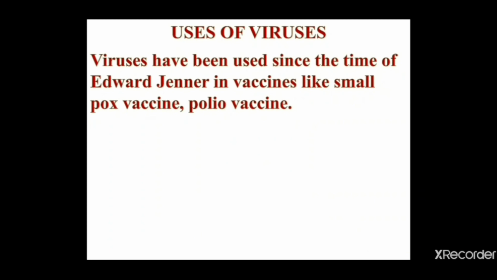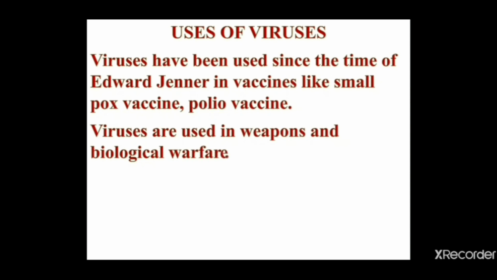They are used for the development of vaccines. Edward Jenner used smallpox virus for development of a smallpox vaccine. Polio vaccine, दो बूंद जिंदगी की, we have got below 5 years of age. Yes, the viruses are used for the development of vaccines, and they are also used in weapons and biological warfare.